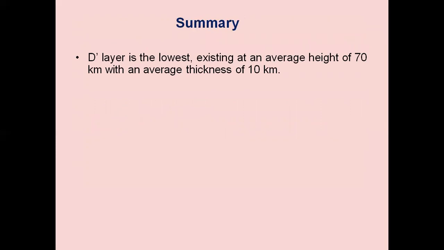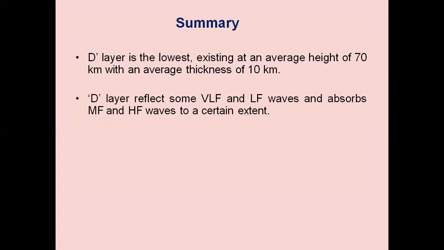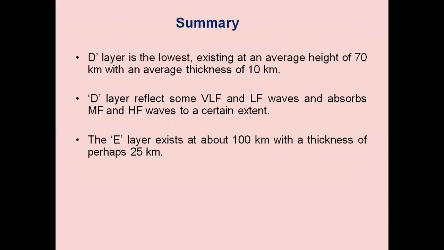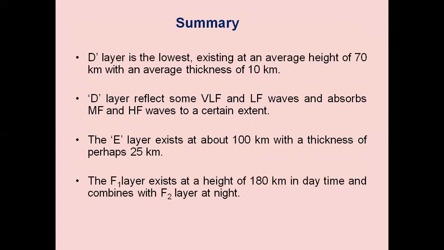The D layer is the lowest, existing at an average height of 70 kilometers with an average thickness of 10 kilometers. The D layer reflects some very low frequency and low frequency waves and absorbs medium wave and high frequency waves to a certain extent. The E layer exists at about 100 kilometers with a thickness of perhaps 25 kilometers.